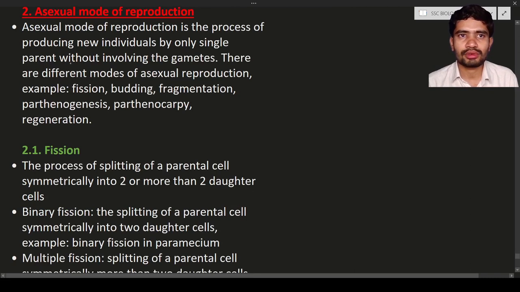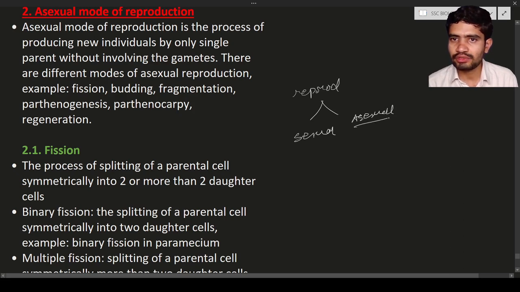Okay, next one is the asexual mode of reproduction. So what is meant by asexual? While coming to reproduction, there are two types of reproduction. One is sexual reproduction, the sexual mode of reproduction. Another is asexual, the asexual mode of reproduction. So here we are calling it the asexual mode of reproduction.